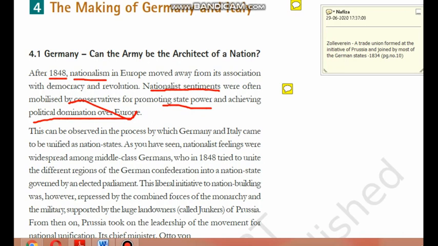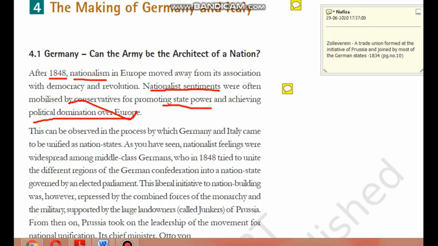As I said, there was no country called Germany, but there was a country called Prussia. The Frankfurt Parliament made the constitution and offered it to the Prussian king, which he rejected. Though Prussia rejected the constitutional monarchy, they liked the idea of making Germany a nation state. Then Prussian territory would expand, and politically and economically they would be more powerful in overall Europe. So that idea was now taken up by Prussia. Even in Germany and Italy, the unification of these two countries was done by the conservatives themselves.